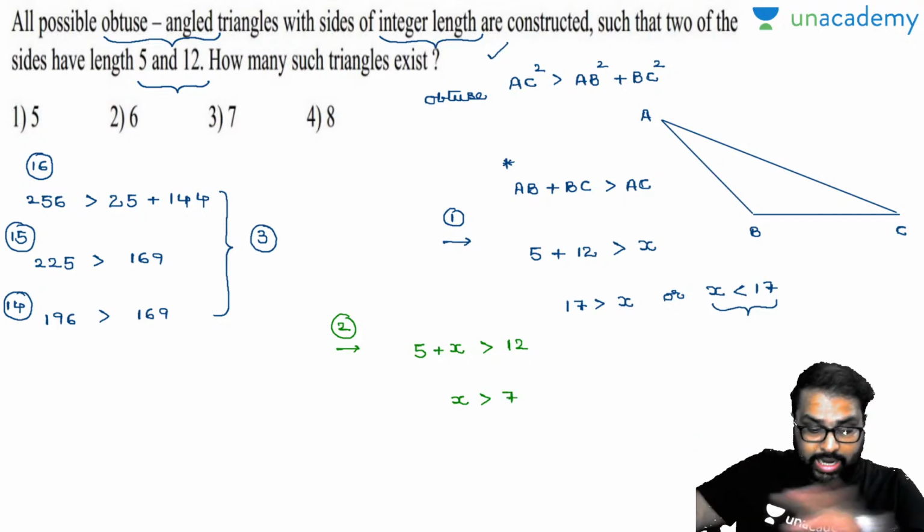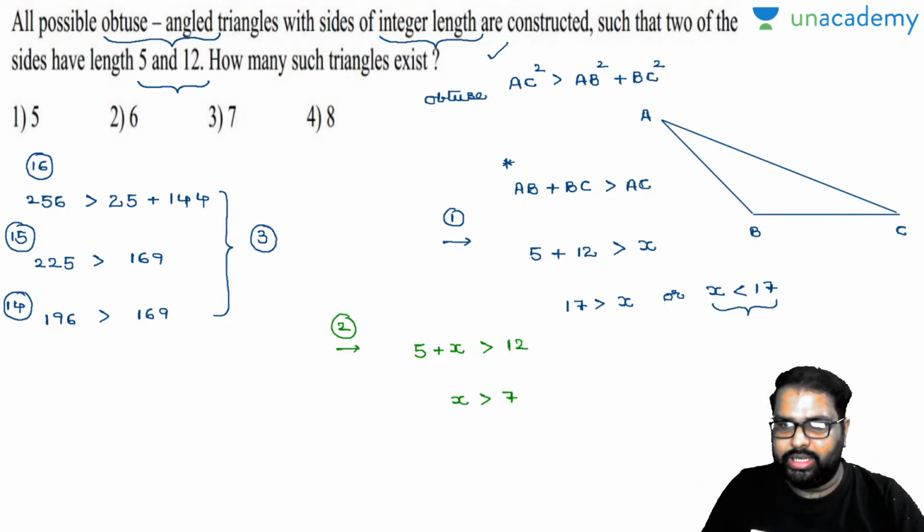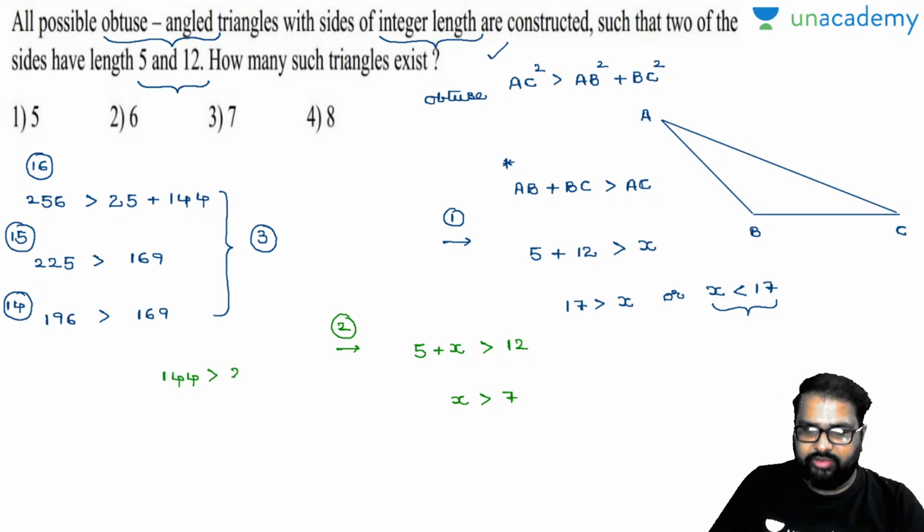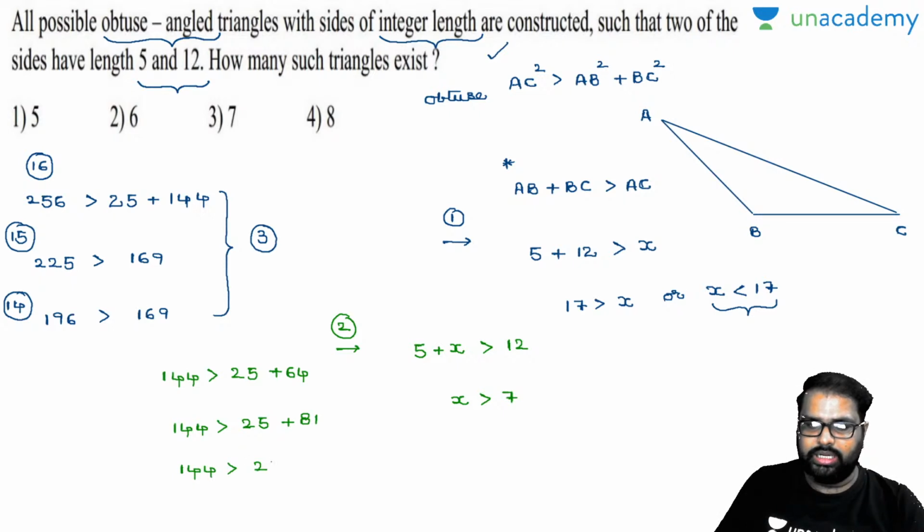And where it has to end, we also have to take down. Again it has to work out this property. So AC square is equal to 144. 144 is greater than 25 plus 64, since x must be greater than 7. Come to the next one: 144 is greater than 25 plus 81, 9 square. Yes, it is working out. 144 is greater than 25 plus 100. Yes, it is working out.